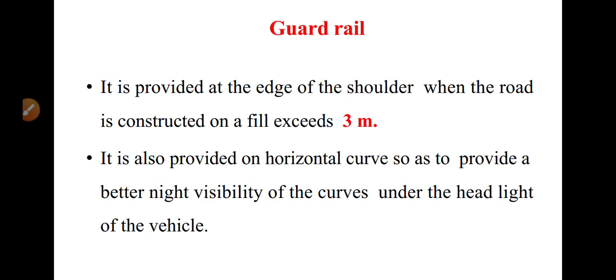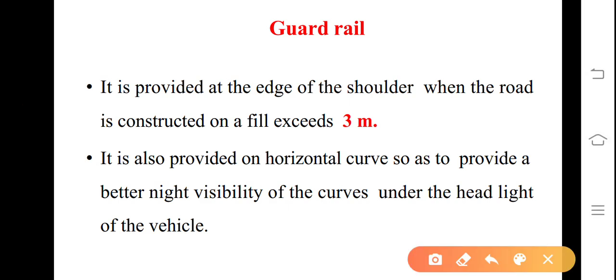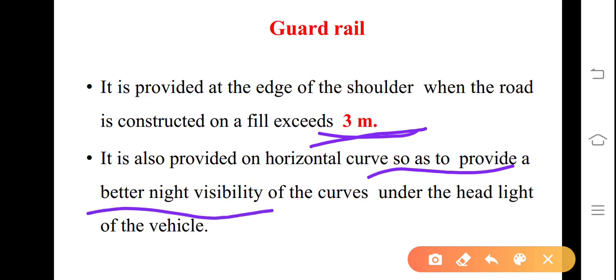Next, guardrail. It is provided at the edge of the shoulder when the road is constructed on a fill which exceeds 3 meter. It is also provided on horizontal curves so as to provide a better night visibility of the curves under the headlight of the vehicle.